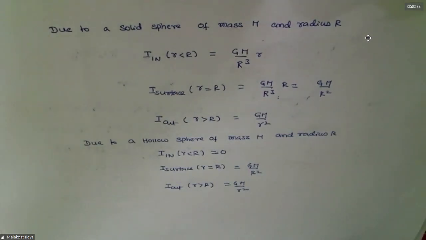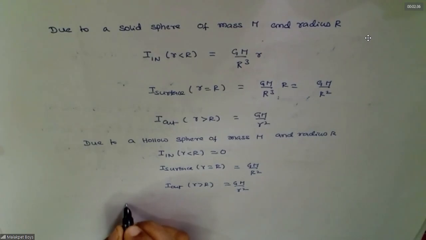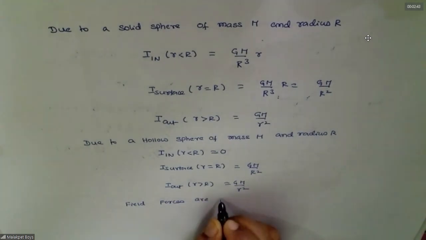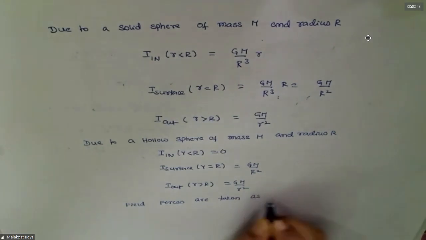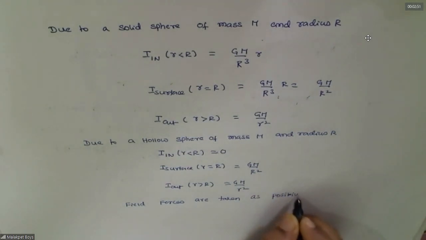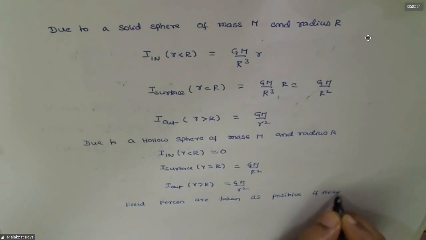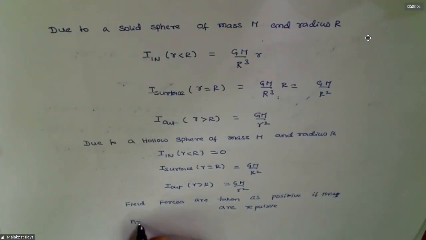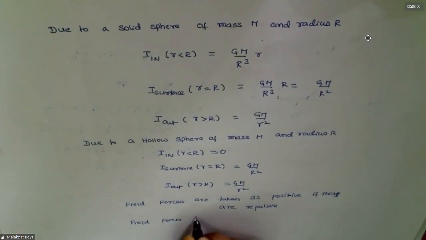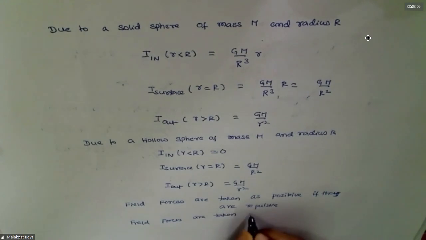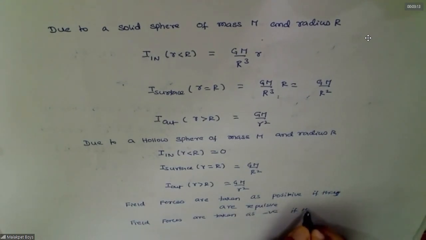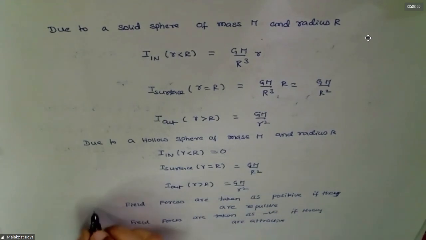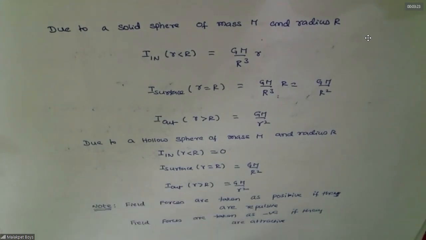Understood this? Clear? Usually, if they are repulsive, understood this?